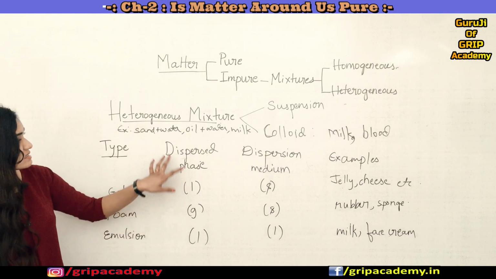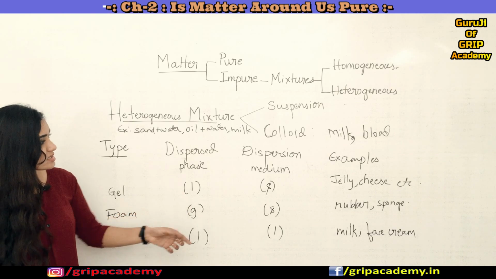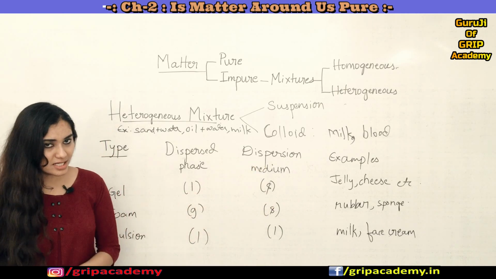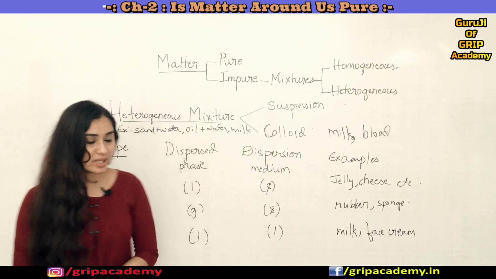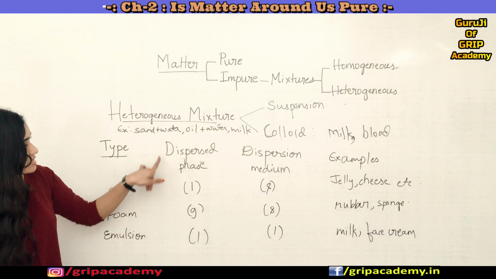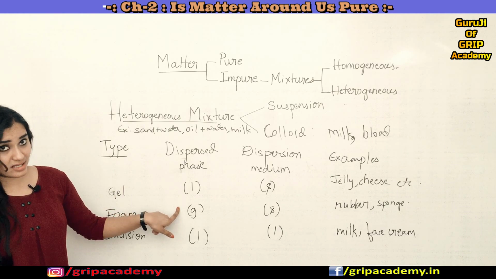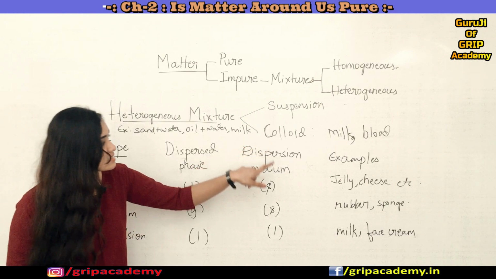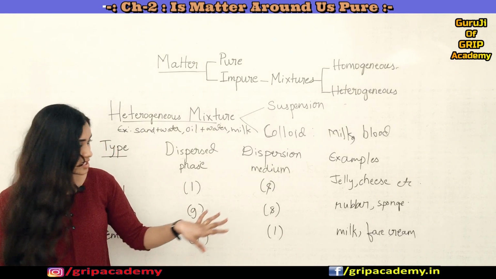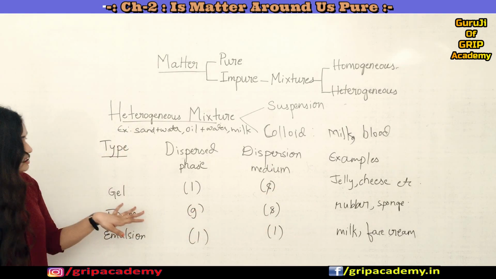So if the dispersed phase is a liquid and the dispersion medium is a solid, we call that a gel. Examples are jelly and cheese. And if the dispersed phase is a gas, and the dispersion medium is a solid, we call that a foam.